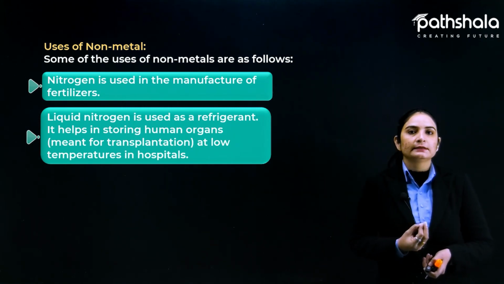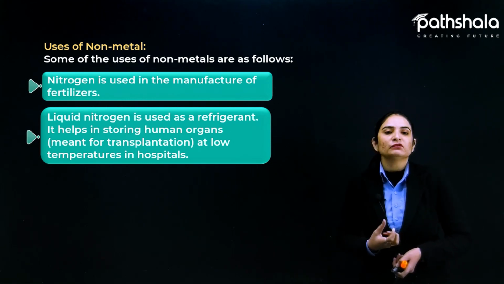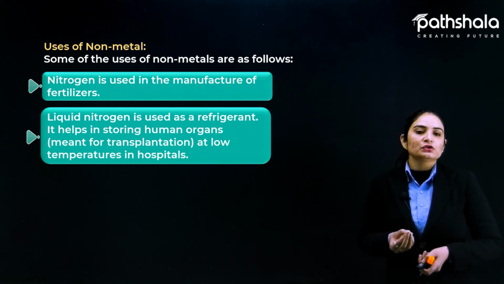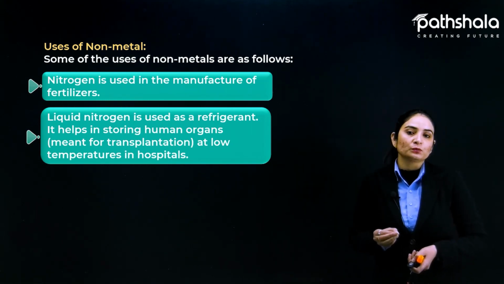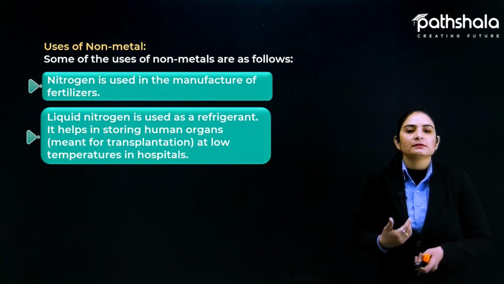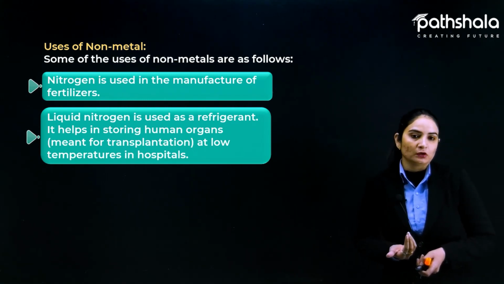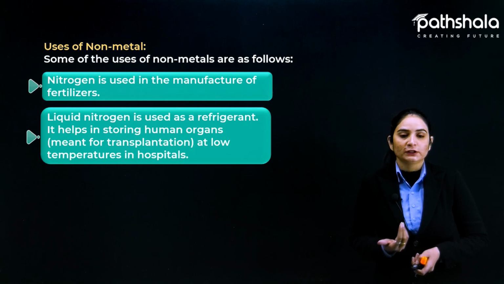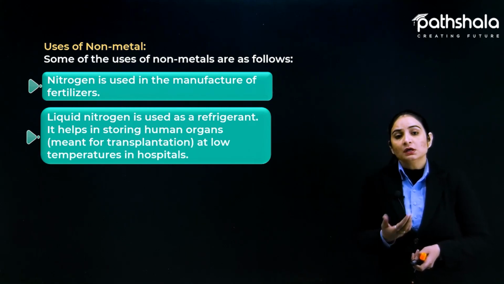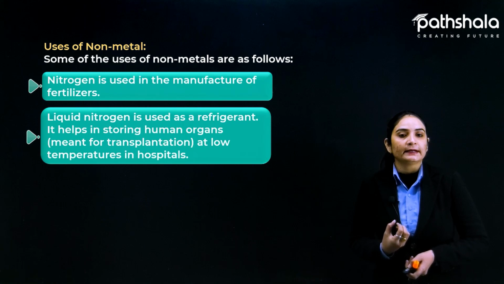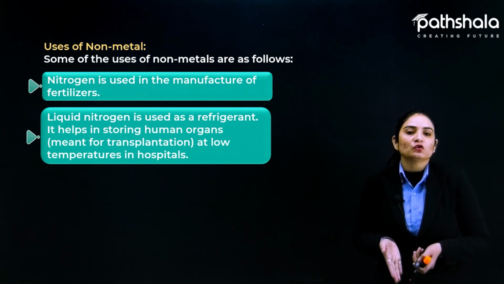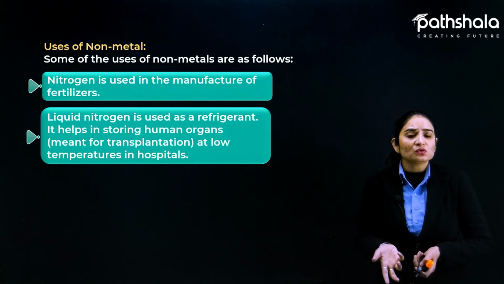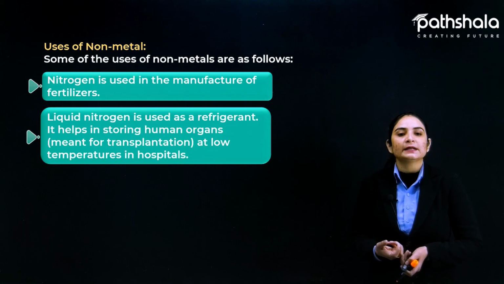For example, we have heard that some people say they have donated an organ. A donated organ means that after their death, that organ is going to be implanted in somebody else who needs that particular organ. So they are donating that, and that particular organ is available for transplantation. But no one knows when the requirement of that organ will arise, when we are going to use that particular organ.